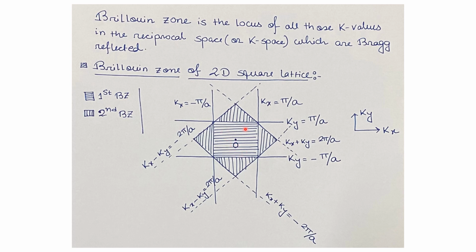This square region is bounded by 4 straight lines: kx equals to minus pi by a, kx equals to pi by a, ky equals to pi by a, and ky equals to minus pi by a. So this square region is the first Brillouin zone for the 2D square lattice in the K space,